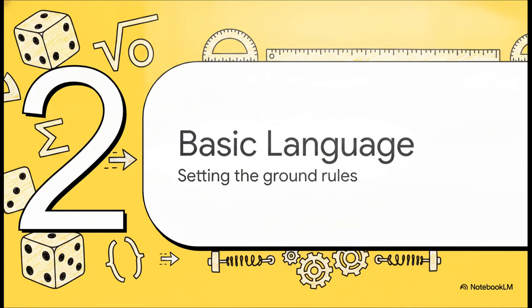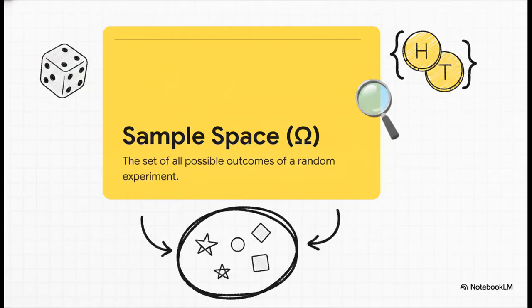Moving right along to Section 2, Basic Language of Probabilities. Let's map these physical experiments out mathematically. Before we do any calculating, we have to define our universe. This is a foundational term from the curriculum, the sample space. We represent it with the Greek letter omega.